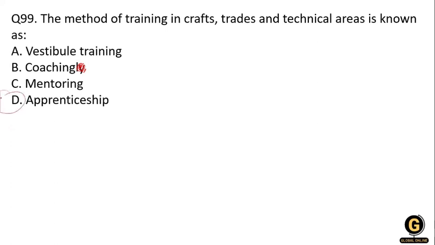So what is the meaning of apprenticeship? It is a formalized method of training, a curriculum program which combines classroom education with on-the-job training under supervision. It is also called understudy, in which the trainee is put under the supervision and guidance of an experienced expert. Clear?